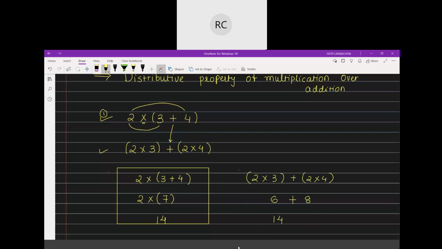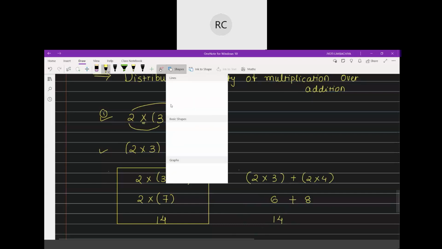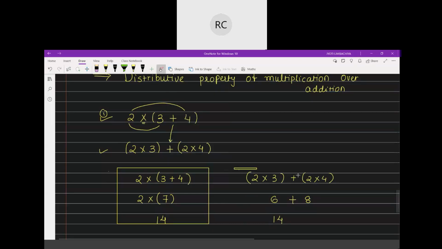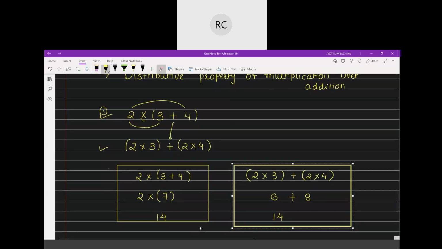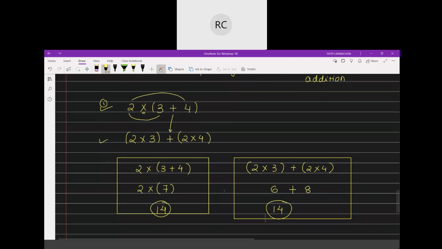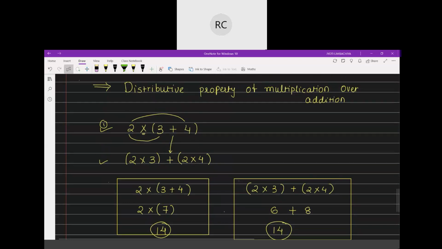We know that. See, again your answer is same. See, here also 14 and here also 14. And this is called distributive property. इसको कहते हैं distributive property of multiplication over addition.